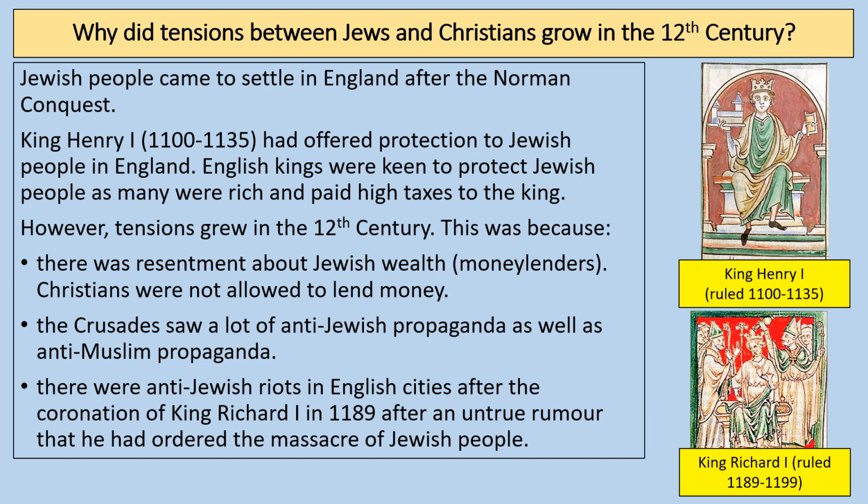So there was very much a sense, I think, in England in the 12th century that the Christian religion was the correct religion, and it caused people in England to be against other religions such as Judaism and Islam. There were also anti-Jewish riots in English cities after the coronation, the crowning of King Richard I in 1189, after an untrue rumour that he had ordered the massacre of Jewish people.